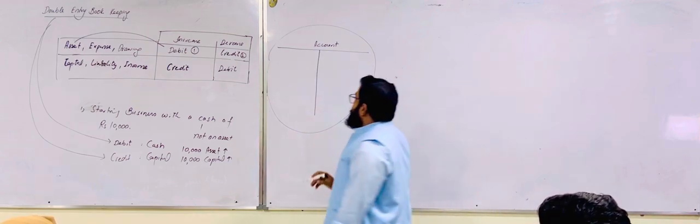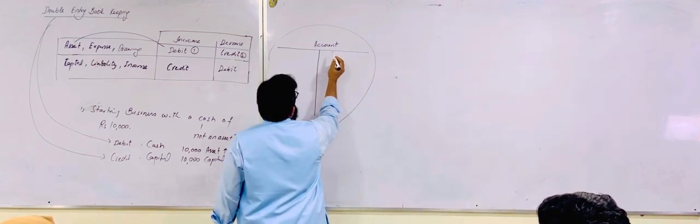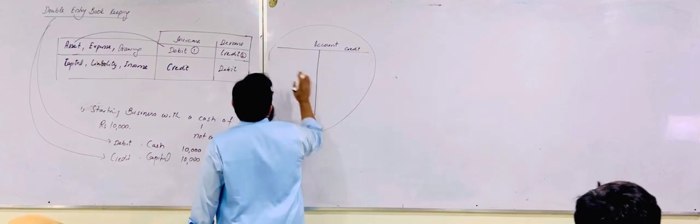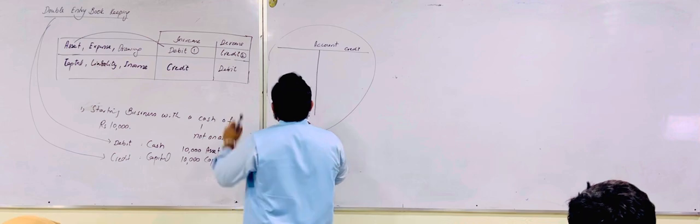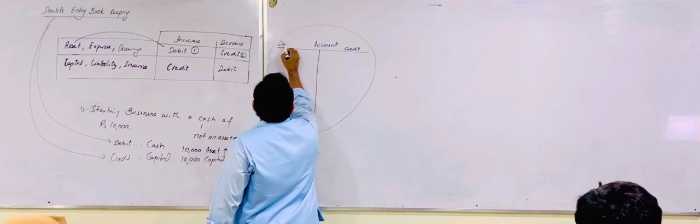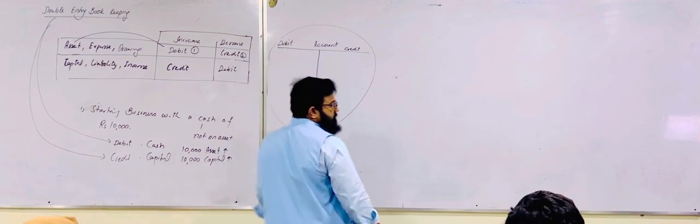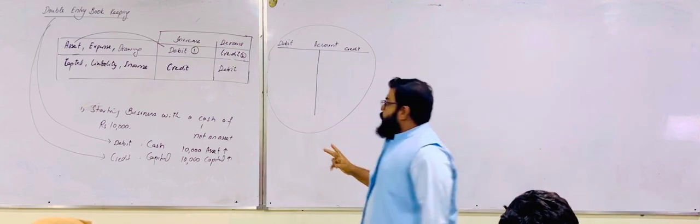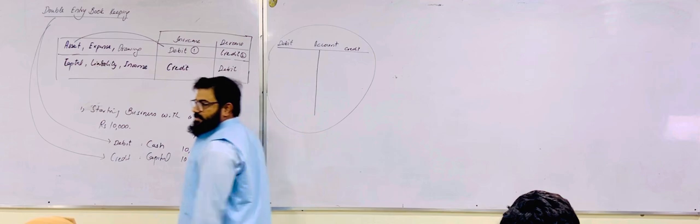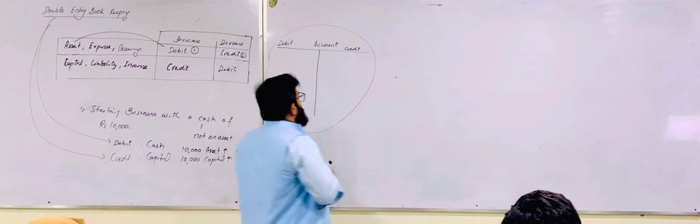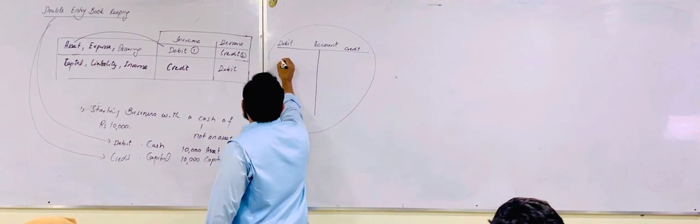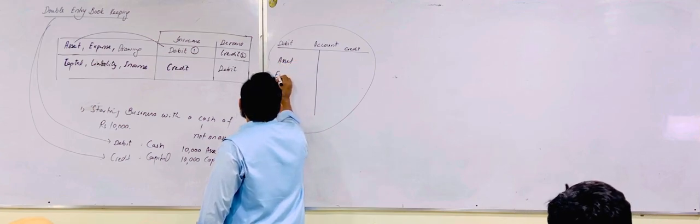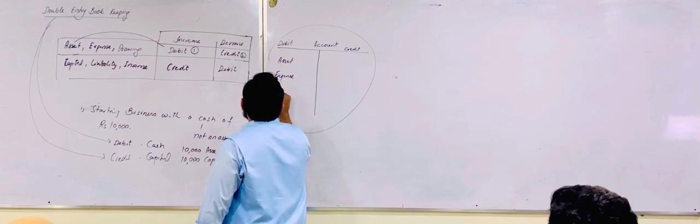While we are writing this, the right side we consider the credit side, and the left side is the debit side. Okay? There are two countries. One is debit, the other is credit. You can say the people living in debit country are called asset, expense and drawings.